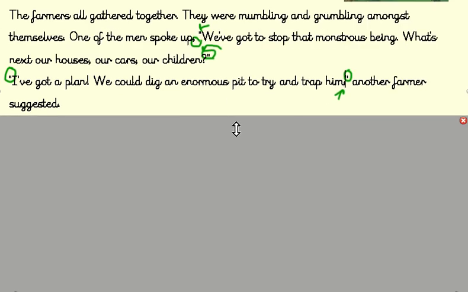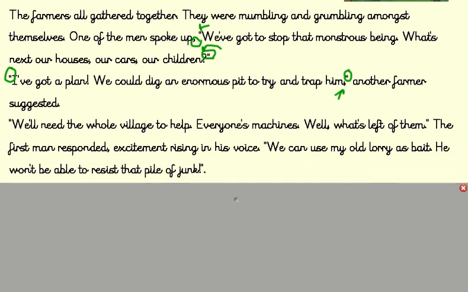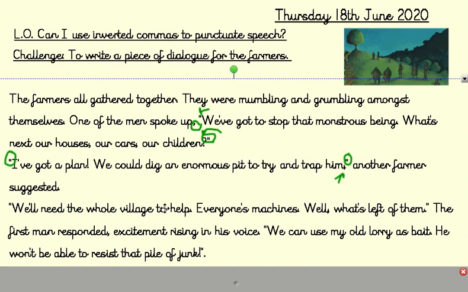Let's find out with another sentence. Now, I've used my idea from my speech bubble about everyone's machines and using the lorry as bait here to help put it into my speech, my dialogue. So new speaker, new line, open my inverted commas. We'll need the whole village to help. Everyone's machines, well, what's left of them. Close speech marks. The first man responded, excitement rising in his voice. Again, I'm going to change that there. I'm going to put a comma there because the end of my sentence is here.